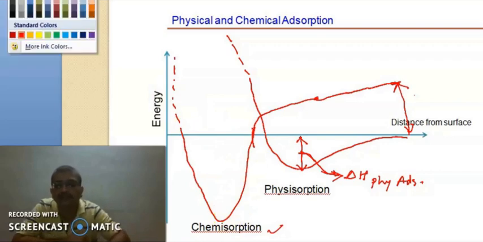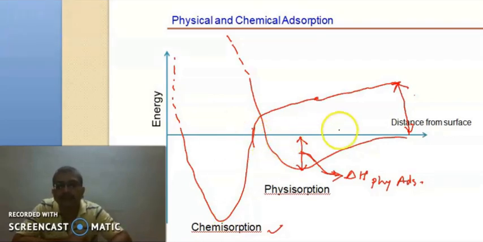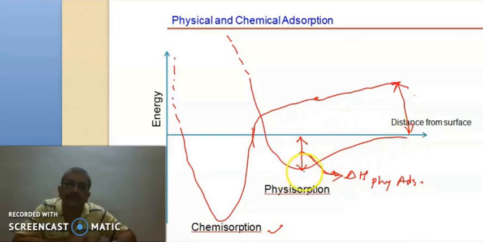This particular part is for chemical adsorption, and this part is for physical adsorption. When we look at chemical adsorption, this part looks like a highly energetic part, or it requires a lot of energy at the start itself. In order to save energy, we can imagine that there may first be a physical adsorption, and the molecules will first undergo physical adsorption and acquire energy.